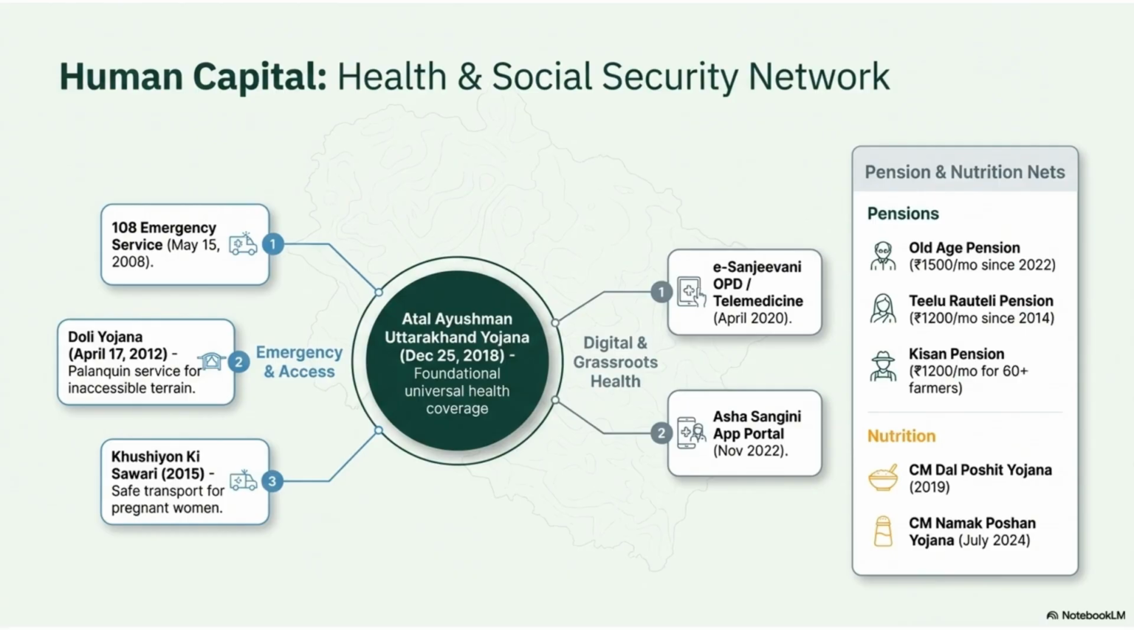The Health and Social Security Network centers on the Atal Ayushman Uttarakhand Yojana for universal health coverage. It is supported by schemes for emergency access and various pension and nutrition nets.